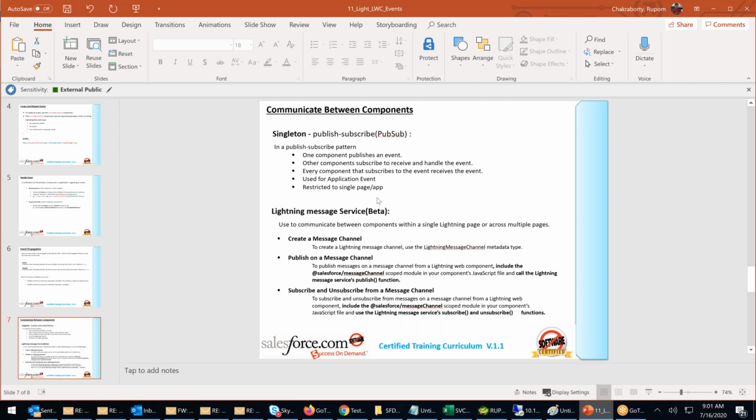One component publishes the event, other component subscribes or receives or handles the event.